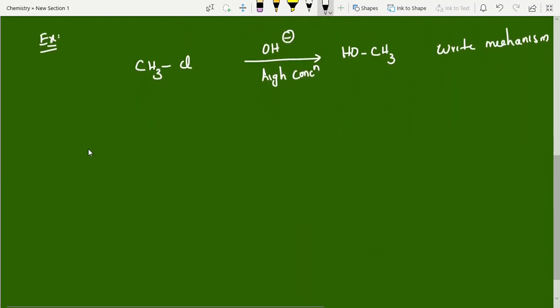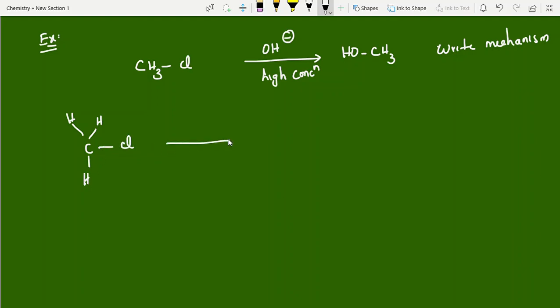See, I'm writing the expanded form, CH3: H, simple group H, and this is Cl, right? Now what is attacking? OH minus is attacking. In the SN1 mechanism, the OH influence is not much. Before the nucleophile attacks, the reaction starts. In SN1, the chlorine group leaves first. After leaving, it forms a more stable carbocation. It can stay for some time, and rearrangement can also occur. But here it's not like that.